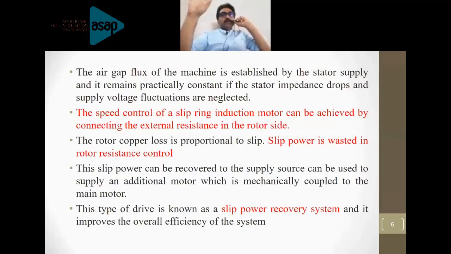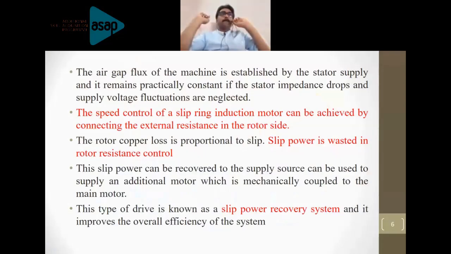By adding external resistance, we can dissipate the power in the slip. I mean, the slip power can be simply dissipated so that the speed can be adjusted. That is a very fundamental speed control method which is implemented on the rotor side. But the problem is the slip power is simply wasted through the resistor, because you are going to dissipate the power and the power is simply wasted.